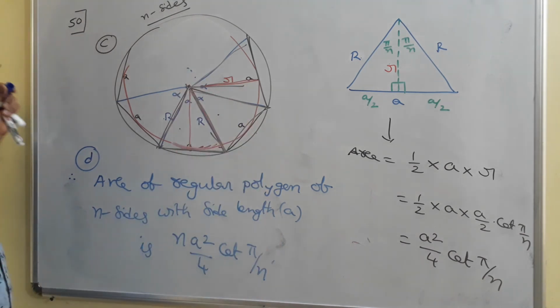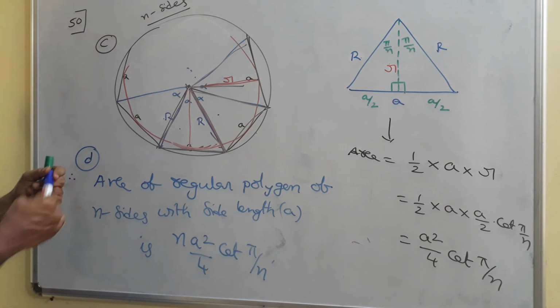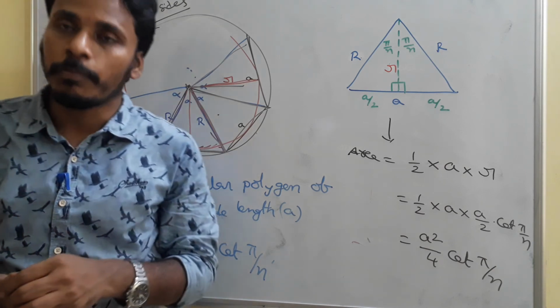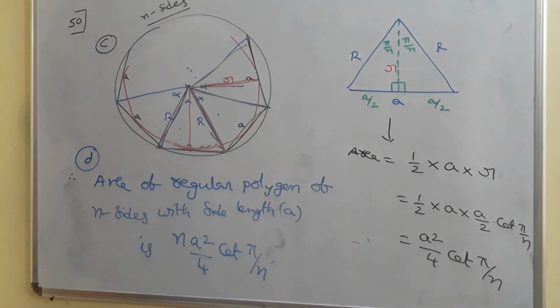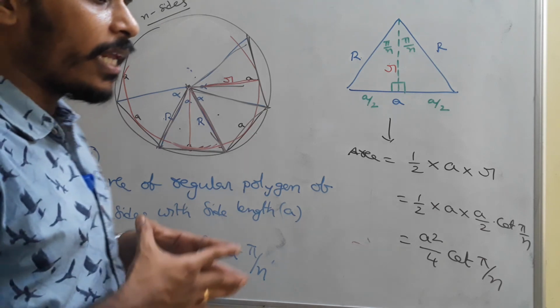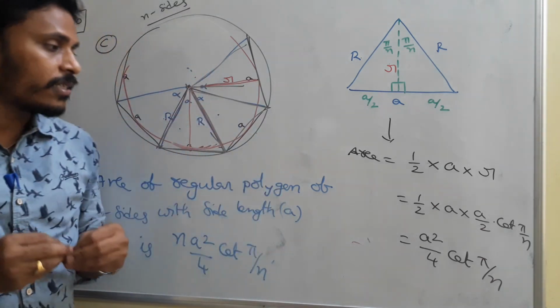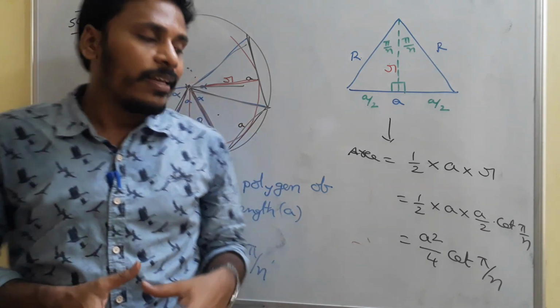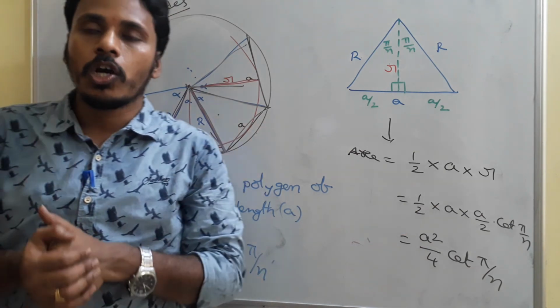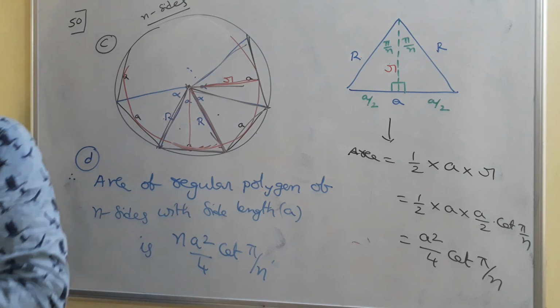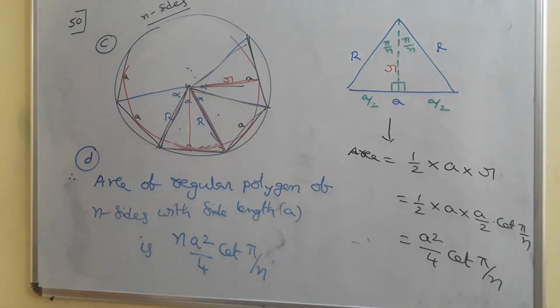Just have a look. So in this video we discussed something about polygons and regular polygons. Specifically, the circumradius of the regular polygon as a by 2 cosecant pi by n, the inradius of the regular polygon as a by 2 cot pi by n, and the area as a square by 4 into cot pi by n. Just a list of formulas along with the analysis related to polygons. Have a look.